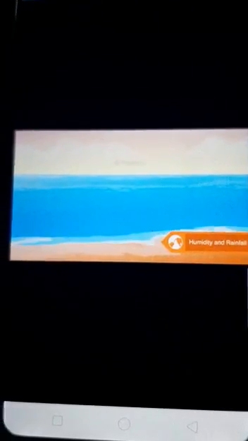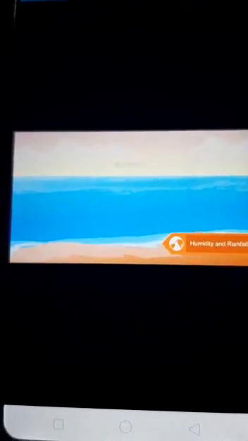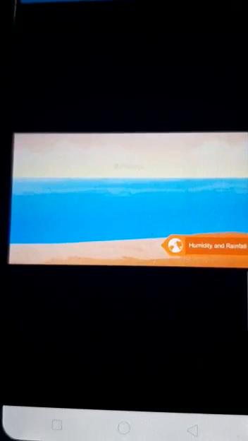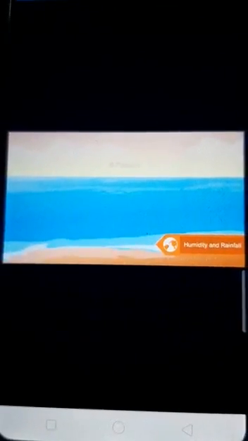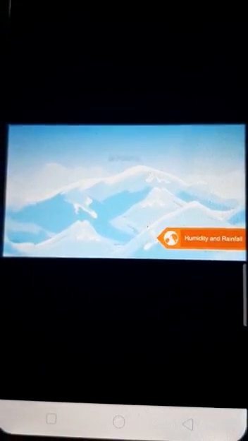5. Humidity and rainfall. Humidity and rainfall also affect the climate of a place. Humidity causes rainfall in an area. The coastal areas or the places that are closer to the sea are more humid than the places that are far away. Therefore, the coastal areas receive more rainfall. In cold places, humidity causes snowfall instead of rainfall.